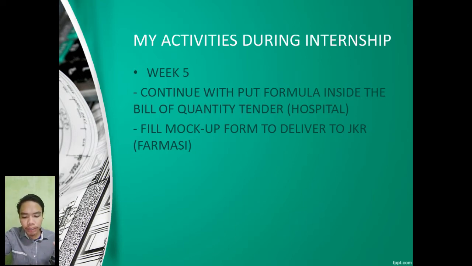I made calculations in Excel for a tender to calculate the total cost for all the equipment for the project. I made the form for equipment assets for the Klinik Kesihatan 3 Ulu Tiram project. And then I filled up a form to deliver to JKR for the pharmacy project. Besides, I helped the staff to arrange the drawings for the project company.